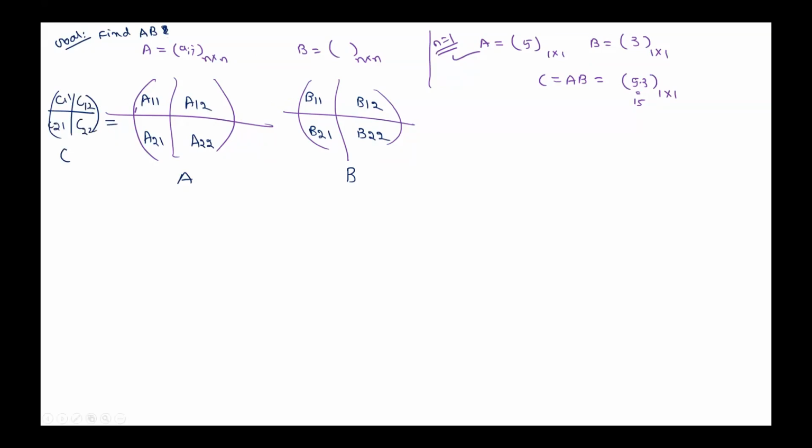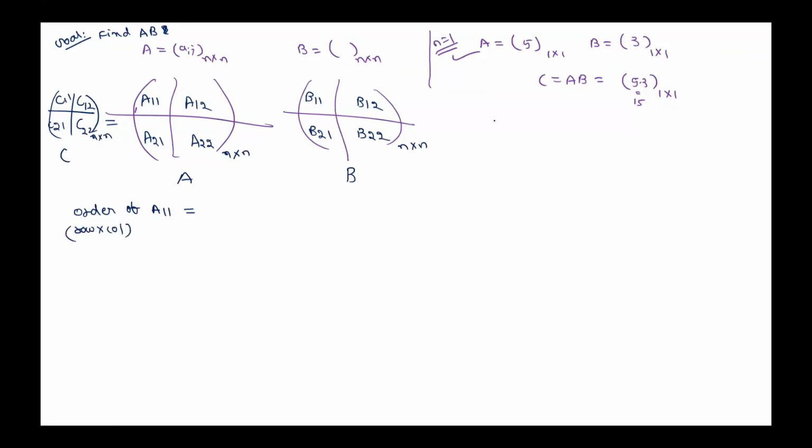Now, if A is an n by n matrix and B is an n by n matrix, automatically C is an n by n matrix. What is the order of A11? Order means number of rows and columns. It is n by 2, n by 2.